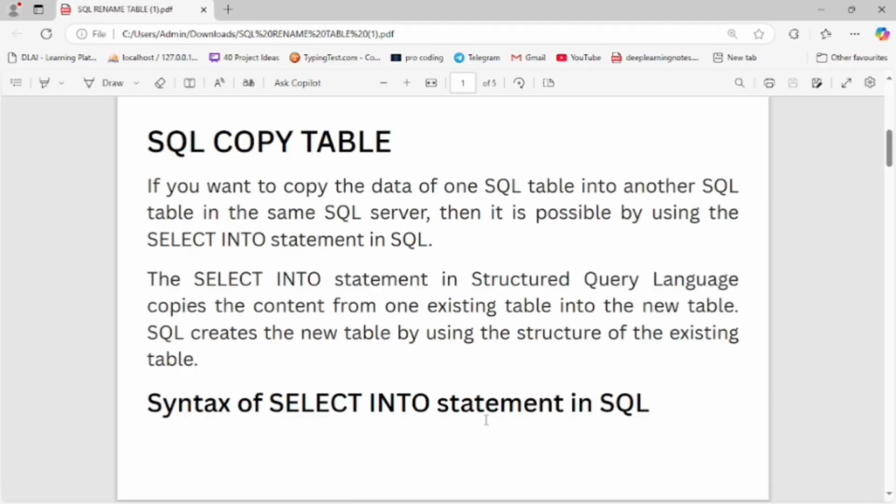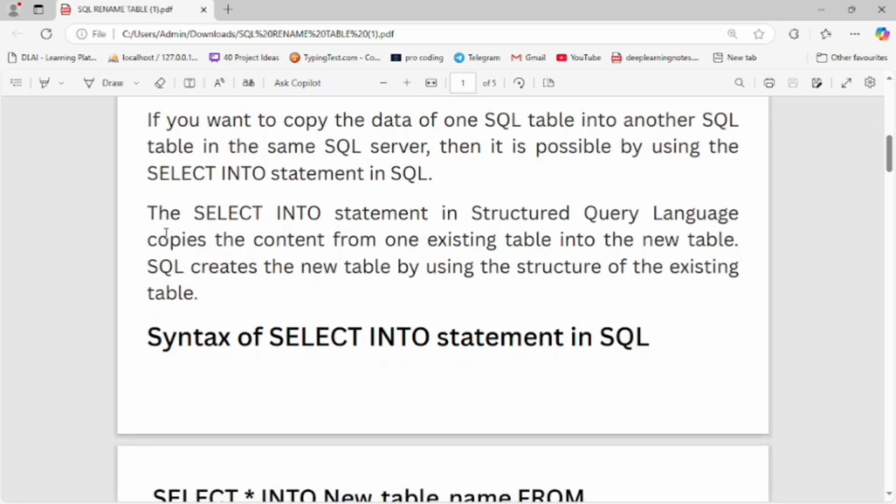Now, how to copy a table. SQL copy table: how to copy all the data from another table. If you want to copy the data of one SQL table into another SQL table in the same SQL server, it is possible by using the SELECT INTO statement in SQL. The SELECT INTO statement copies the content from the existing table into a new table. SQL creates the new table using the structure of the existing table.